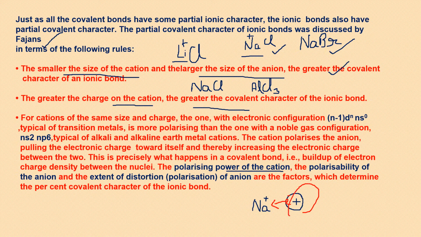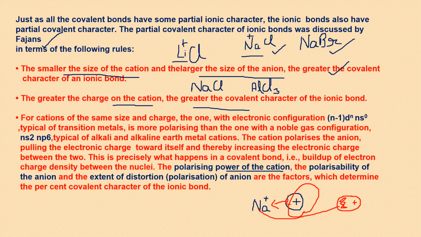As a result, this particular entity will not remain spherical. It will become oval. The positive charge will be on this side, and this is the electron cloud, which is shifting towards this side. Why? Because it is being attracted by Na+. They have to be very close to each other. So the anions have polarizability and cations have polarizing power. The more the attraction, the more will be the sharing, the more will be the percentage of covalent character in an ionic bond. So that is the gist.